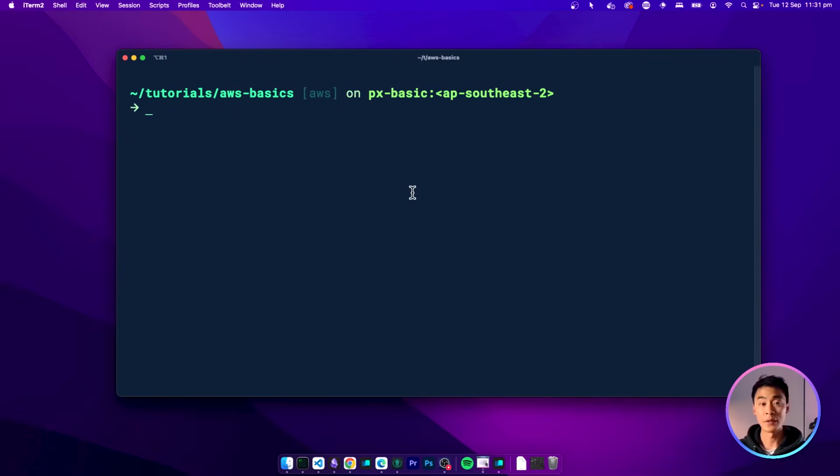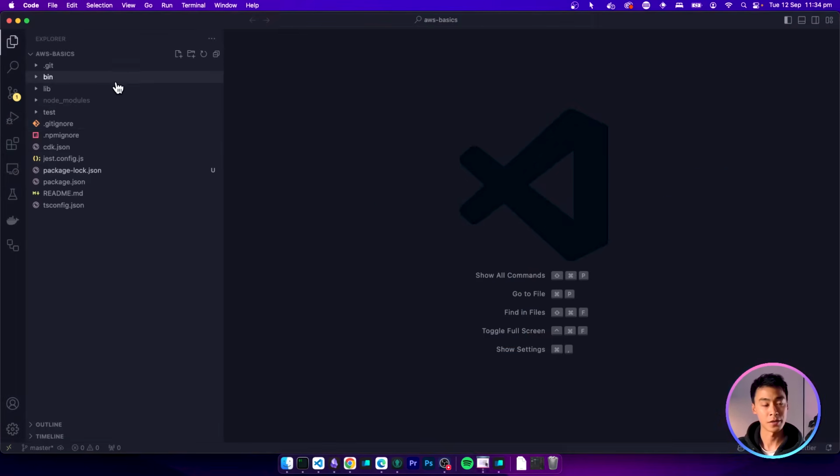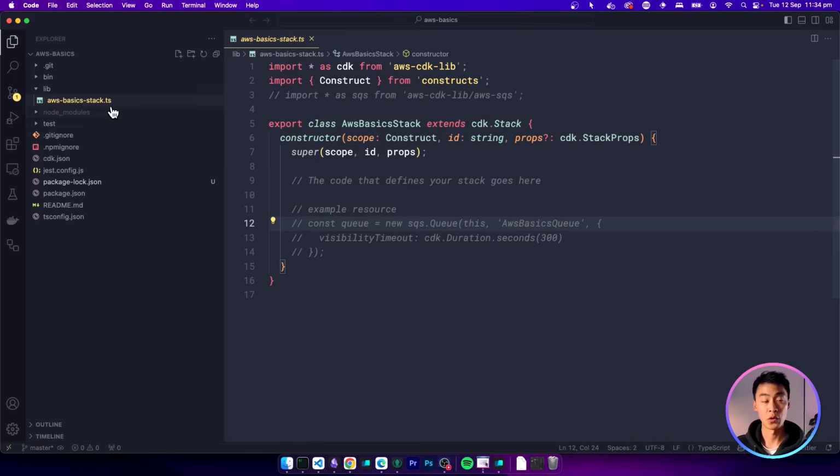Now, if you want to create a new CDK project, go to an empty directory and then use this command. Here, you can specify the language you want to use. So as I mentioned earlier, you can use TypeScript, Python, Java, or C#. I recommend TypeScript even though I'm primarily a Python user. That's because CDK is natively built with TypeScript. So I find that things like documentation, community examples, and IDE support are generally better with TypeScript. Once the command finishes, your project should be initialized with a bunch of files. So this is your CDK project. And you can start writing your infrastructure code in this TypeScript file over here.